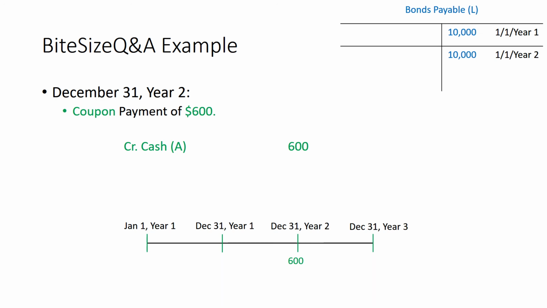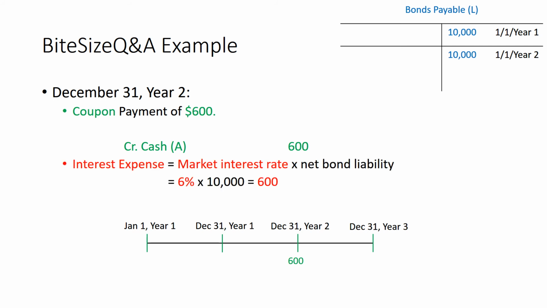Next, we can think about what happens on December 31st, year 2. Well, on this date, we're going to make another cash payment of $600 to the bondholders. Then we've got to think about what happens to the interest. We can once again calculate the interest expense as the market interest rate times the net bond liability, so that's 6% times $10,000 or $600.